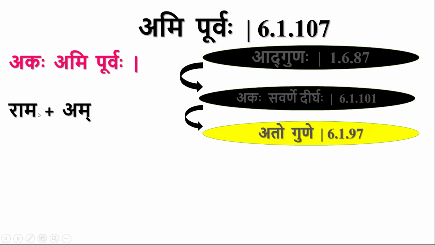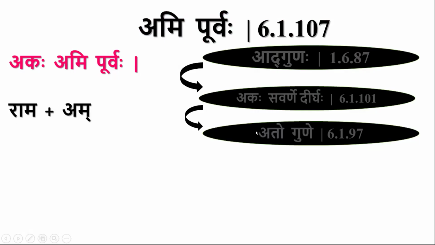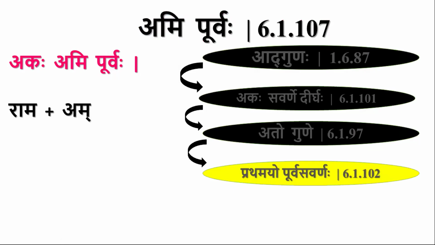If Akara is present at the end of an Apada, and it is followed by a guna letter. This I is a guna letter. A, E, O, these are guna. So it is a guna letter. By Ato Gune, again there will be Purva Rupa, Kshamitam, Para Rupa. This Para Akara will come as Adesha for both. But this will be blocked by Pratamayo Purva Savarnaha. Because this Pratyaya qualifies to be this Pratamayoho. It gets qualified by the word Pratamayoho, because this is Dvitiya Vibhakti Ekavachana Pratyaya.